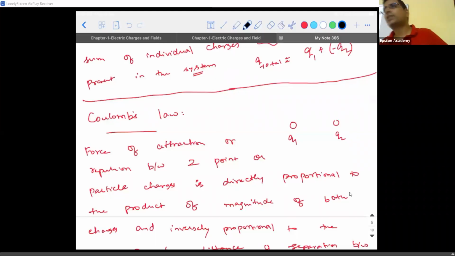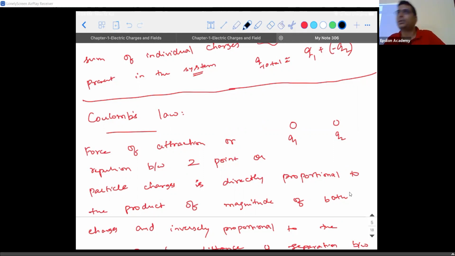We saw what charges represent and what the units associated with it are. What is the nature of charge? Then we saw the basic properties of charge, right? So from today we will be concentrating on how charges are going to interact. So when I use the word interact, what am I trying to say? I'm speaking about the force of attraction or repulsion.